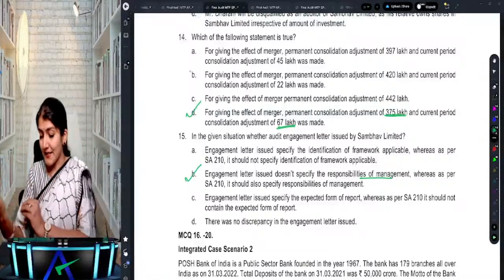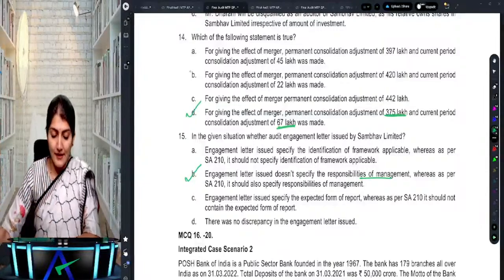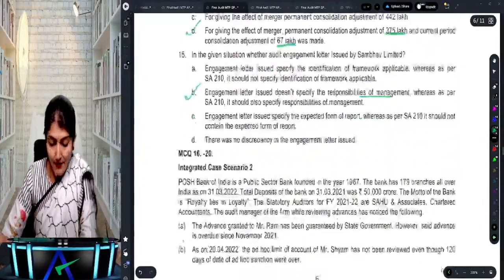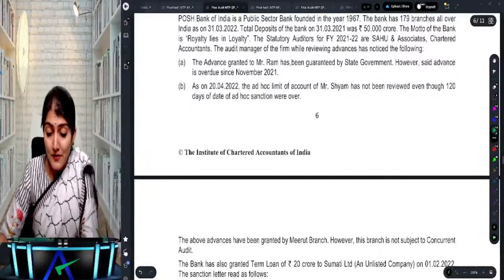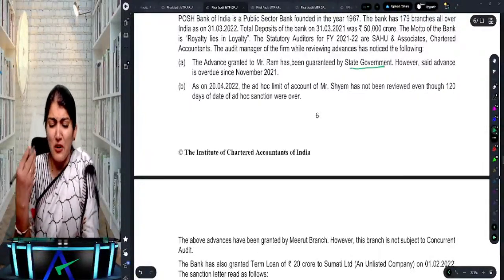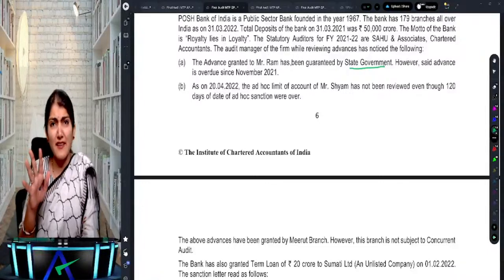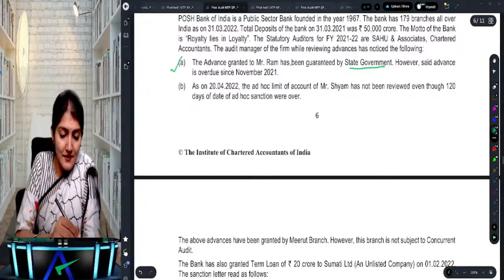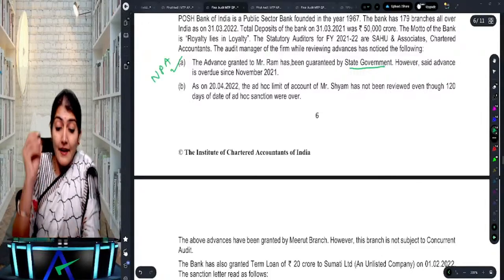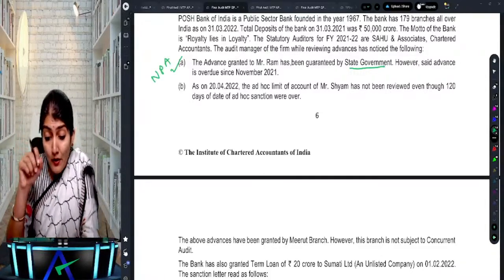Okay. I think I'll go overboard the time by 5 minutes, but let us complete this another MCQ over here. It talks about the advances being granted to Mr. Ram, guaranteed by state government. So state government, what do we say? No, only central government guaranteed advances. So is this to be treated as an NPA? Yes. And as of 20th April, the ad hoc limit of Mr.